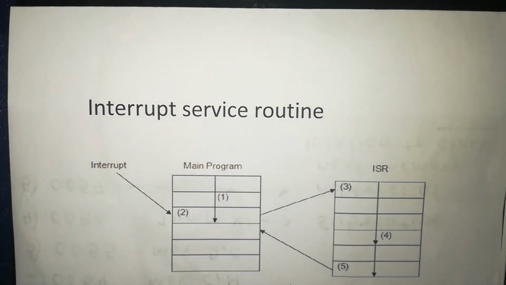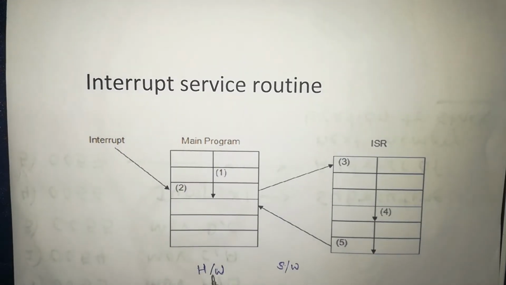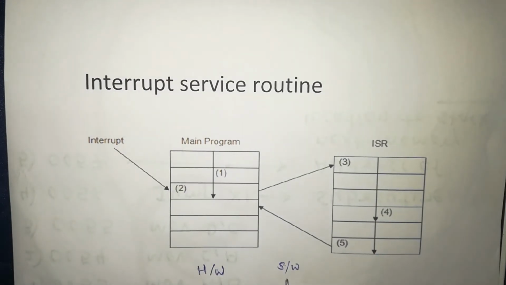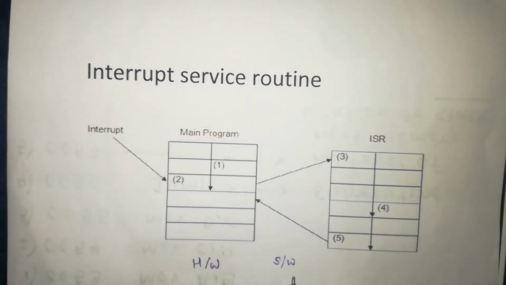Microprocessor has mainly two types of interrupts. One is called hardware interrupts and another is called software interrupts. Hardware interrupts are requested by an external device, and software interrupts are requested by the microprocessor.